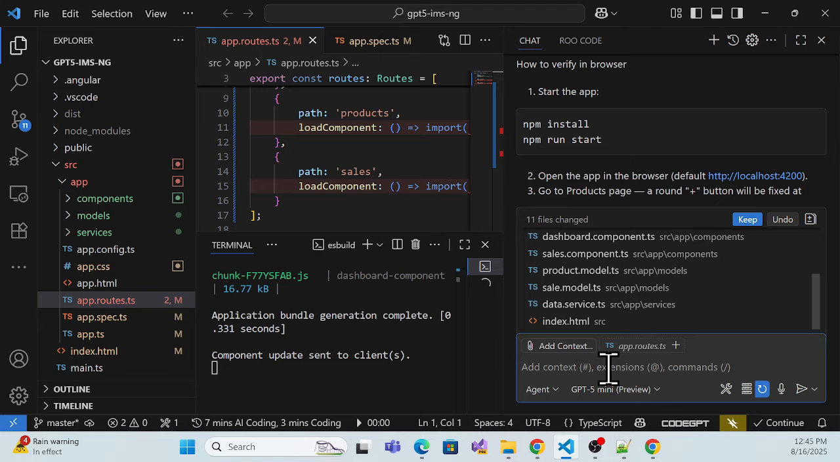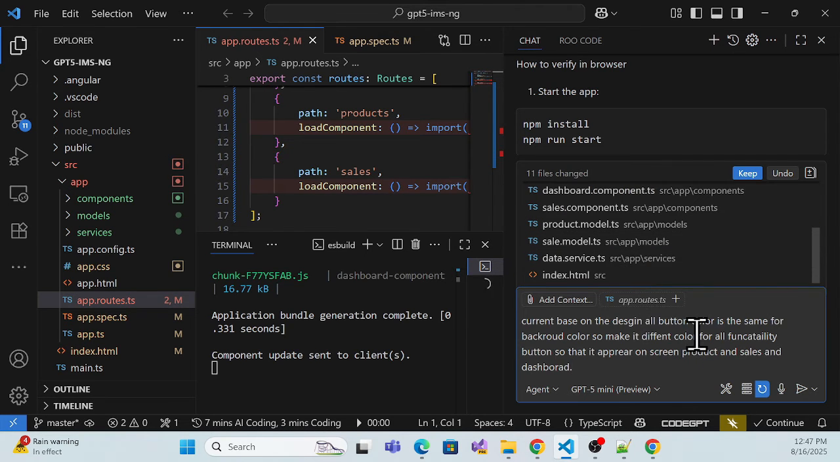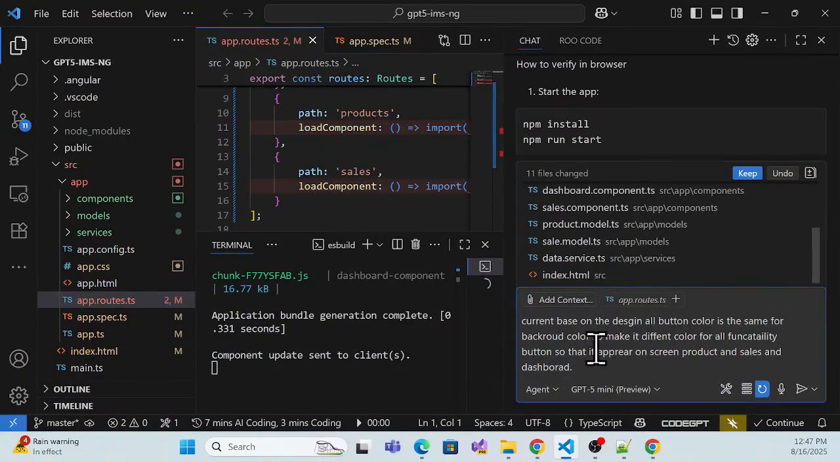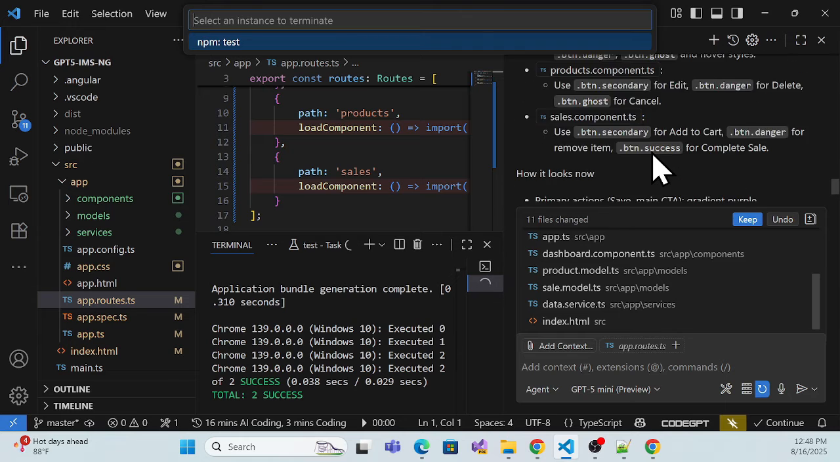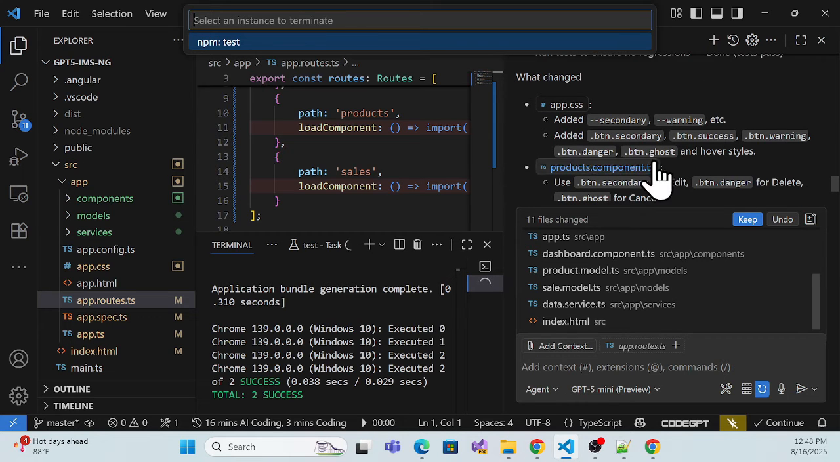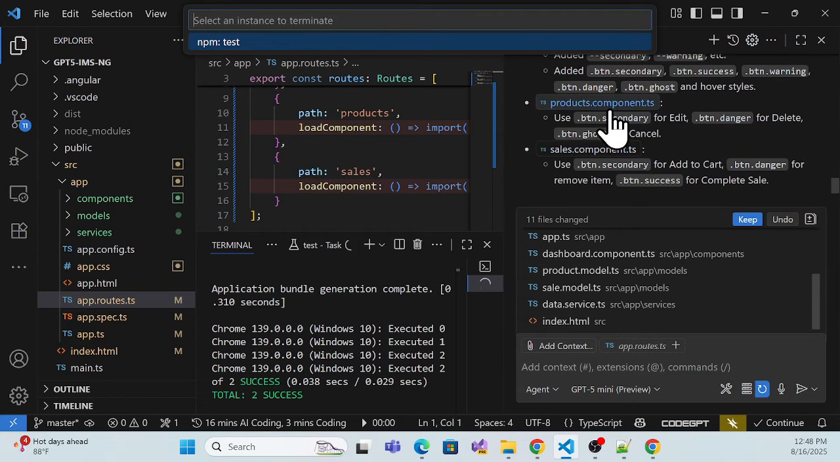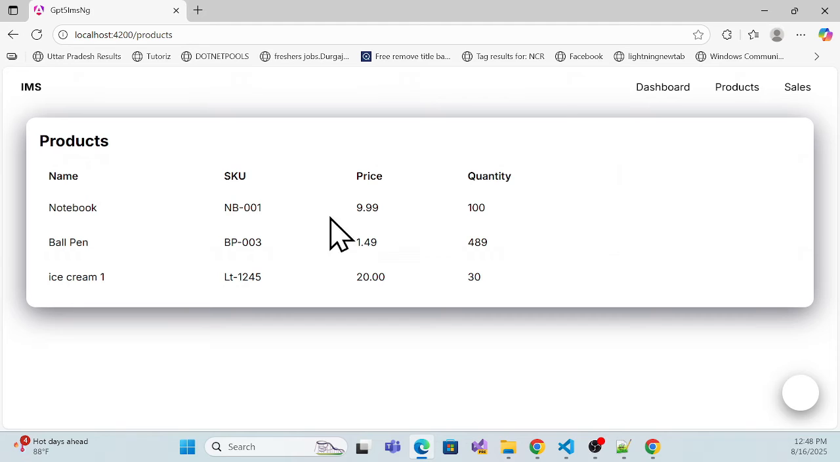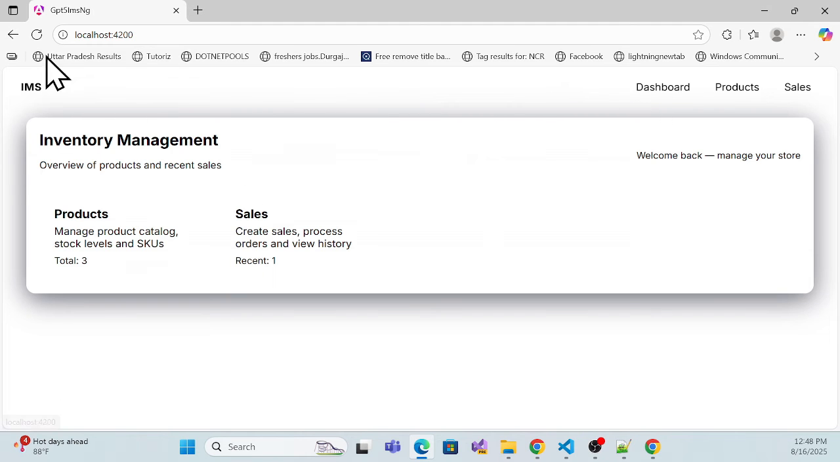So we have to ask. Okay, now see, I just mention that whatever design currently it is just hiding our button color and all, which is completely similar. So I just have to modify that, and let me hit enter. Okay, now see, they are just adding some styling, so that it makes it a little different. So let me check it so that we can ensure it is working fine.